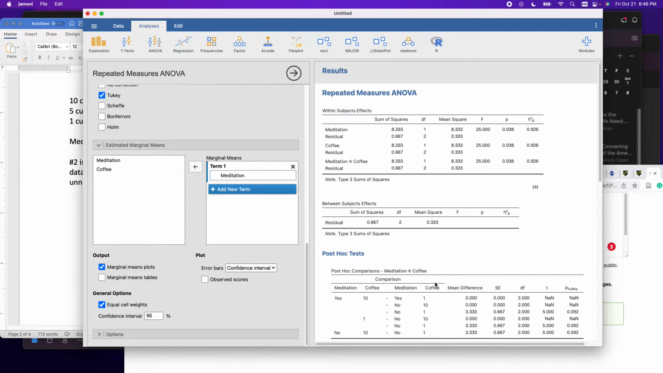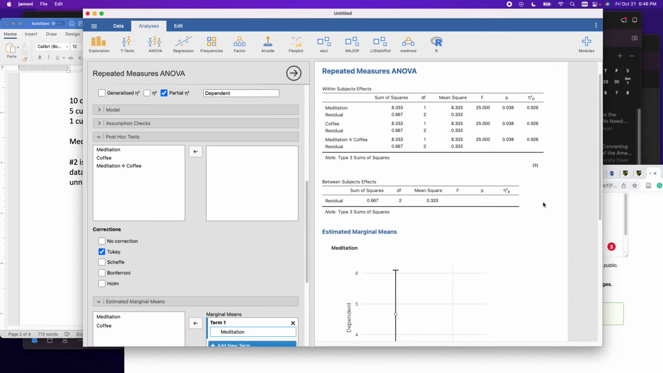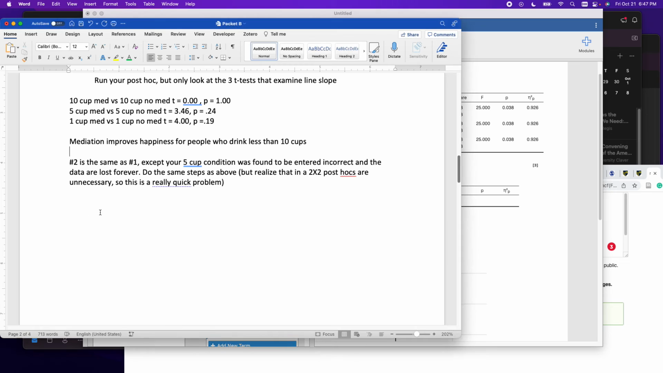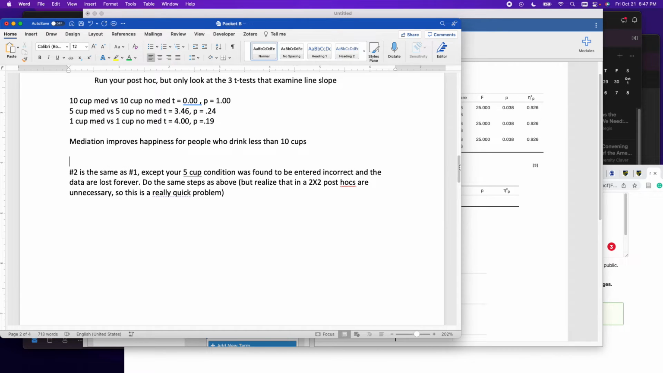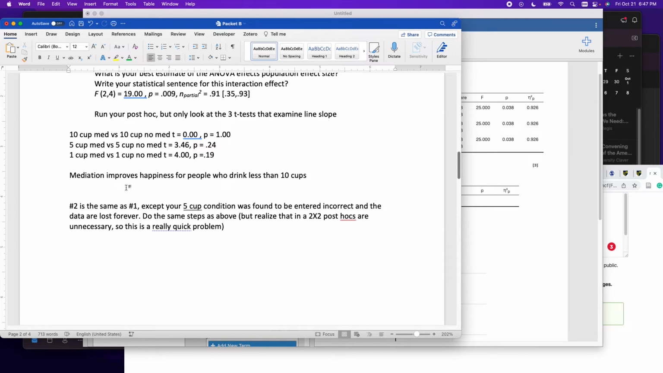All right. We don't need post-hocs for this. Let me get rid of those real quick. I don't want those post-hocs making everything ugly. You know, my headline is that meditation improves happiness. My statistical sentence, it is significant. We can see all that. I think I've covered most of everything. My statistical sentence, let's go ahead and copy one from the previous problem just so I don't have to keep redoing this. All right.